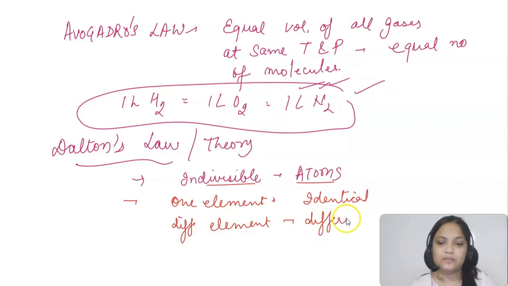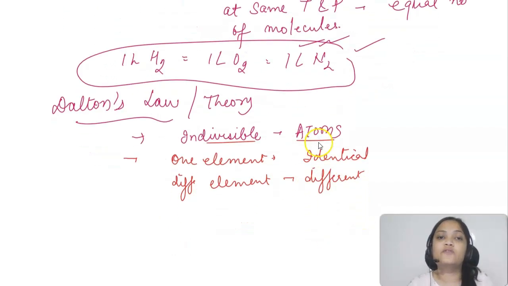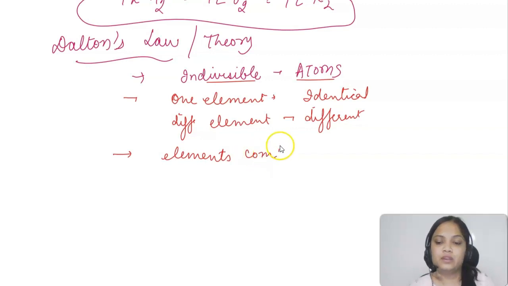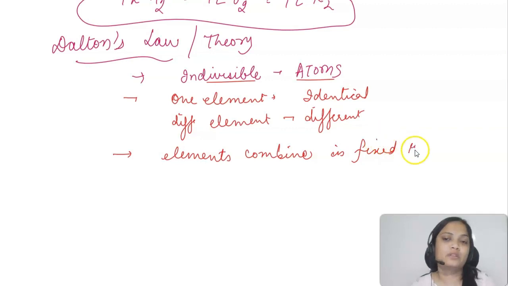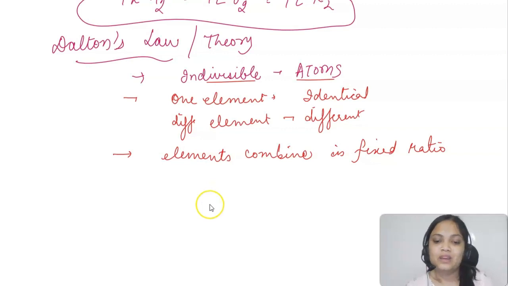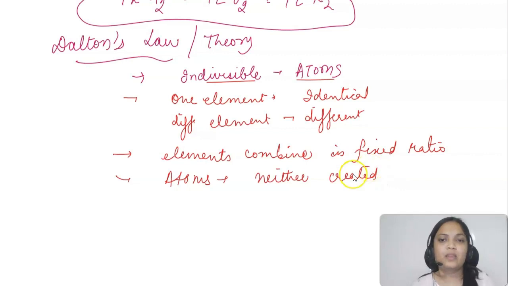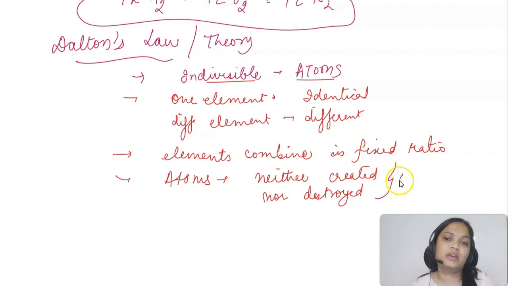Then he took the law of definite proportion and said that elements combine in a fixed ratio to form compounds. But that is not applicable when we talk about isotopes, right? Then, atoms are neither created nor destroyed. He said that whenever a chemical reaction happens, atoms can neither be created nor destroyed. They can just be rearranged in a chemical reaction.